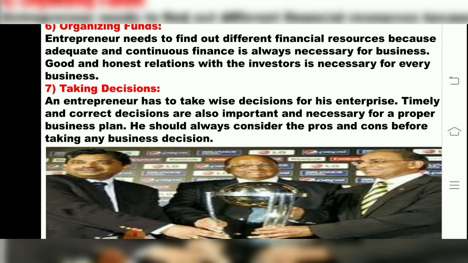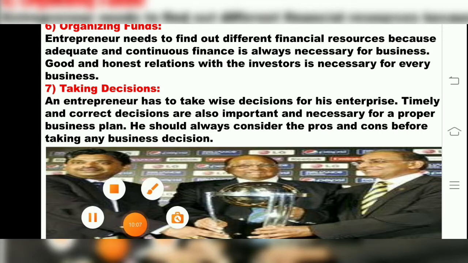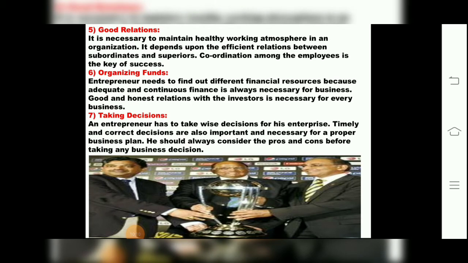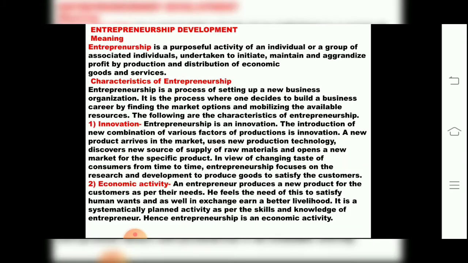The entrepreneur. So the seventh function of an entrepreneur is taking decisions. An entrepreneur has to take wise decisions for his enterprise. Timely and correct decisions are also important and necessary for a proper business plan. He should always consider the pros and cons before taking any decision. So, we have studied 7 functions of an entrepreneur, children.